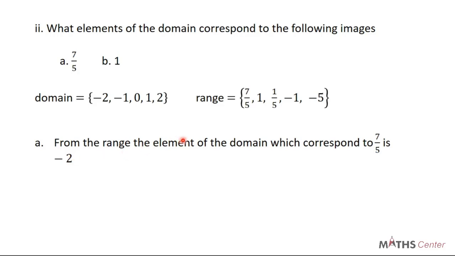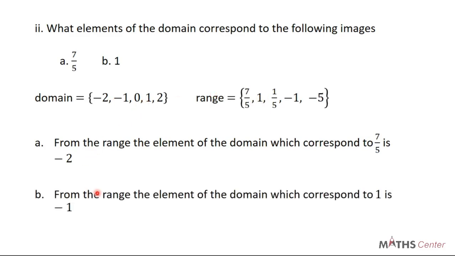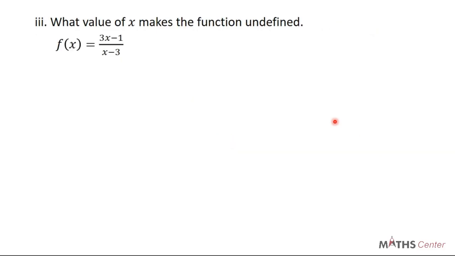From the range, the element of the domain corresponding to 7 over 5 is negative 2, because we know that the image of negative 2 is 7 over 5. And in the same way, the element in the domain that is giving us 1 is negative 1, because from the calculation that we did, we saw that the image of negative 1 is 1. I hope that is clear. In the same way, the image of 0 is 1 over 5, the image of 1 is negative 1, and the image of 2 is negative 5.